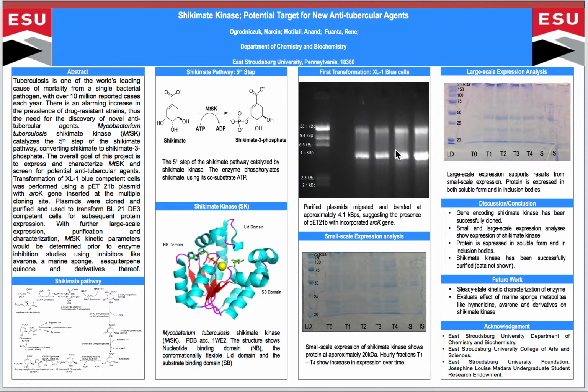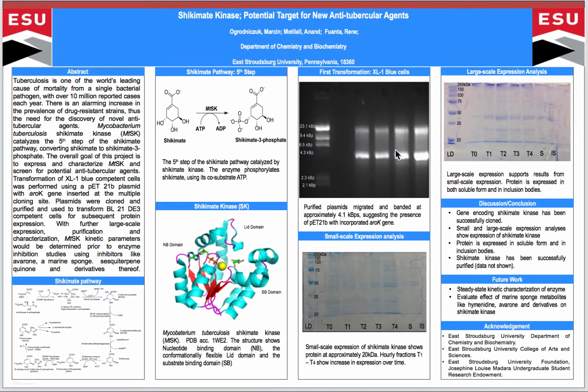Our second transformation entails us using DE3 gold cells. These cells acted as our expression host for Shikimate Kinase. These cells were transformed with pET21b plasmids along with the aroK gene inserted into the multiple cloning site. The success of the protein expression was evaluated using SDS-PAGE analysis.